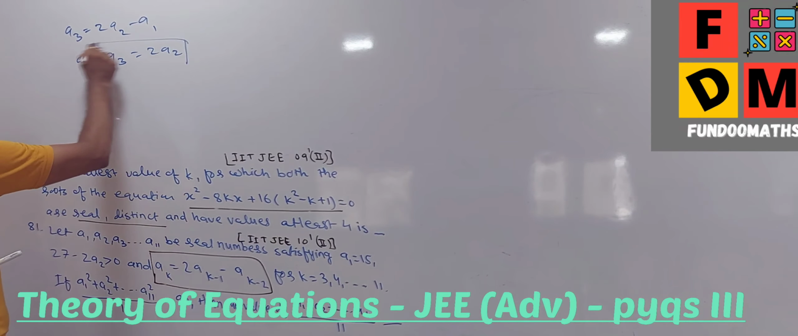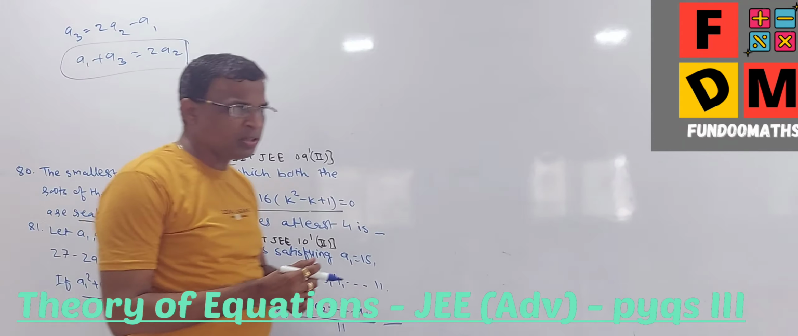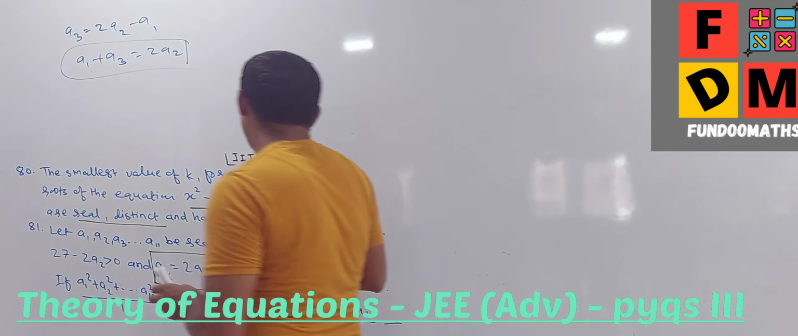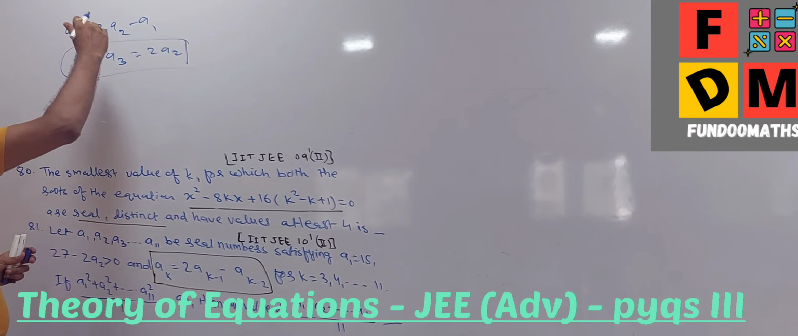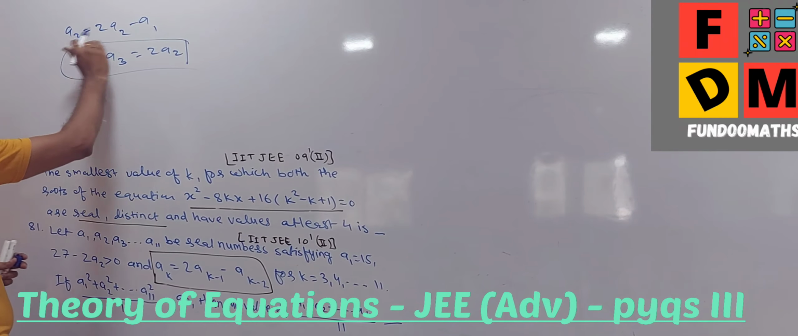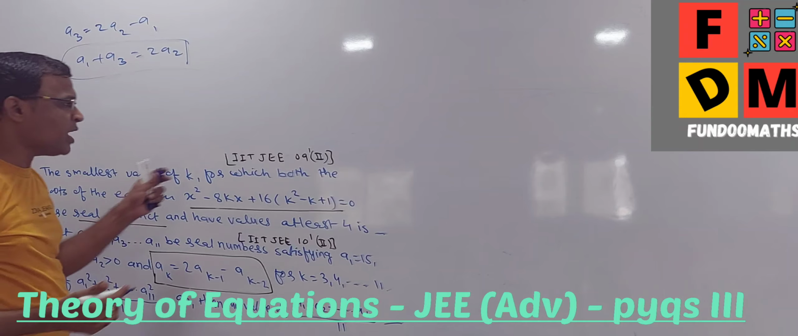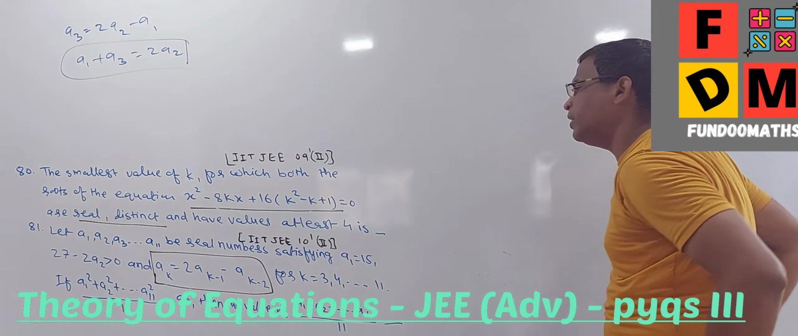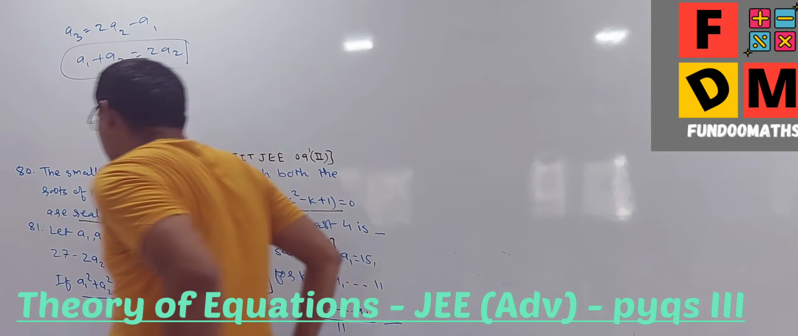Can I say A1, A2, A3, all these are in AP? Isn't it? And all, why all? Because in place of 3, if I take 4, then it will be 4, 3, 2; 5, 4, 3, like that. So that means my concluding remark is that all these A1, A2 and so on are in AP. So that really helped me out.